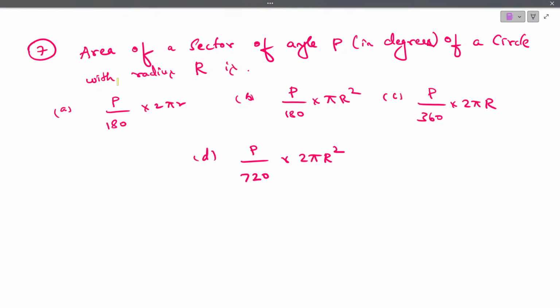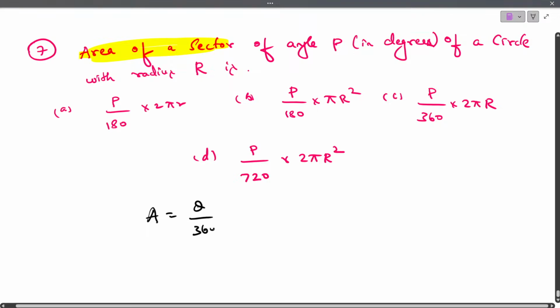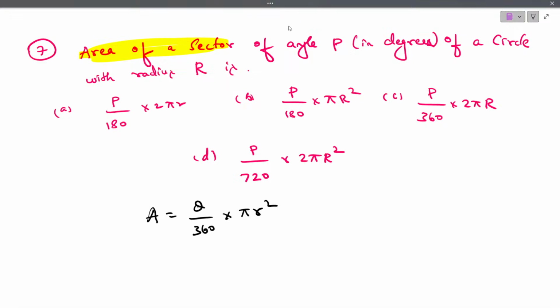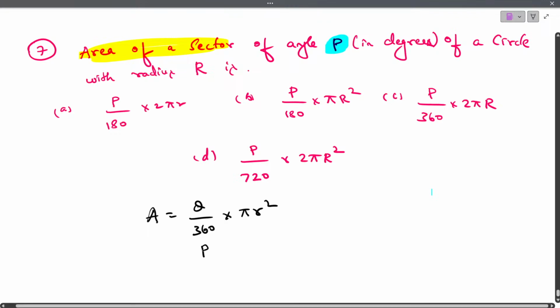Here the given question is area of a sector. We are finding area of a sector. We have the general formula to find area of a sector: theta by 360 into pi r square. But here they are saying to use the name of the angle as P, not theta.